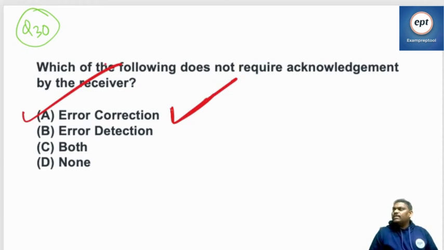You need not send ACK. After some point of time, the timer is over, you will resend again. So remember, positive things say, negative things don't say.